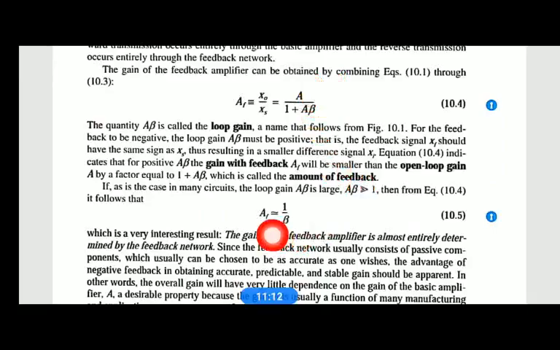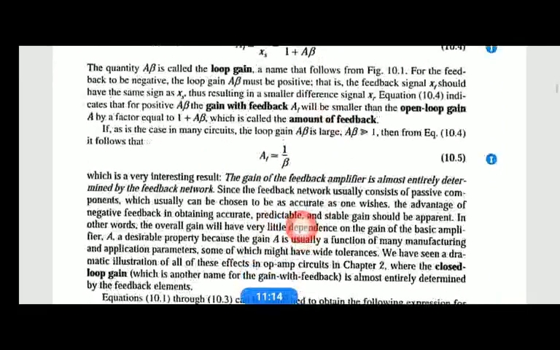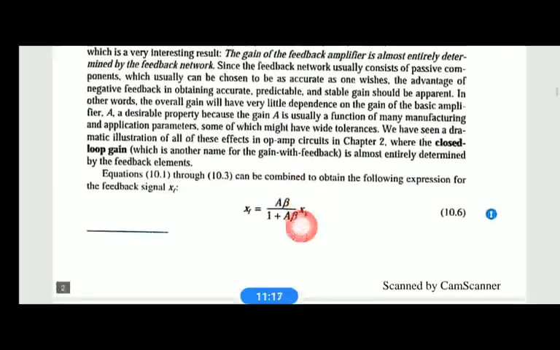A gets cancelled, hence AF is approximately equal to 1 by beta.